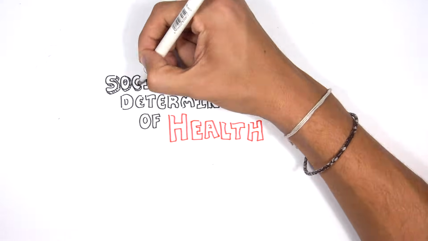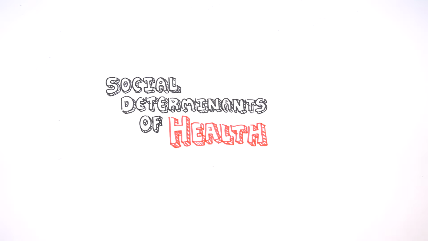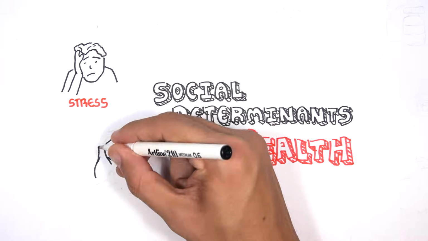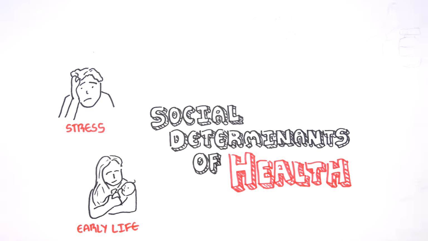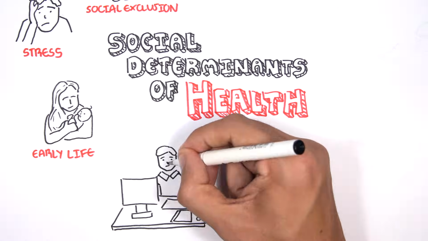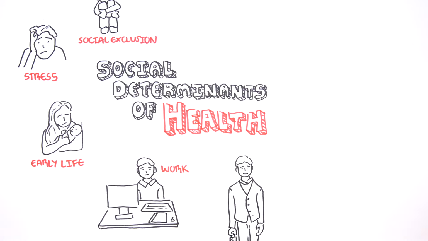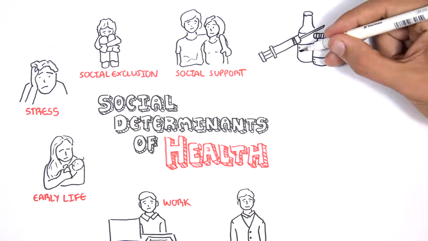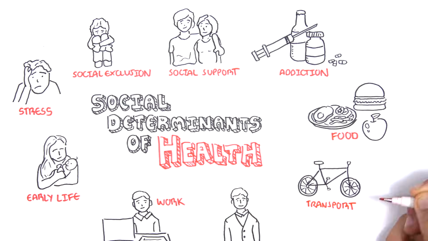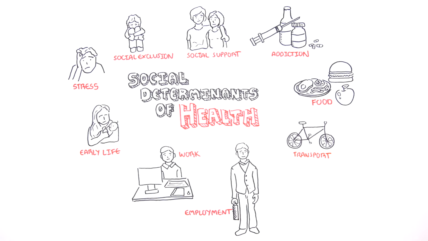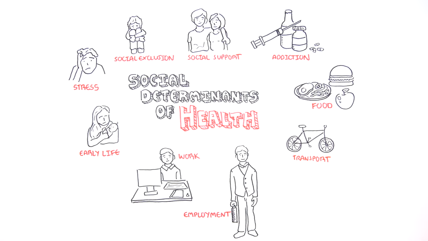The 9 social determinants of health are based on publications by the World Health Organization, and they include stress, early life, social exclusion, work, employment, social support, addiction, food, and transport. Let's begin by looking at stress and the impact it has on health.